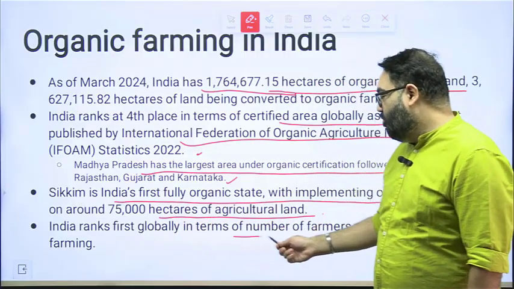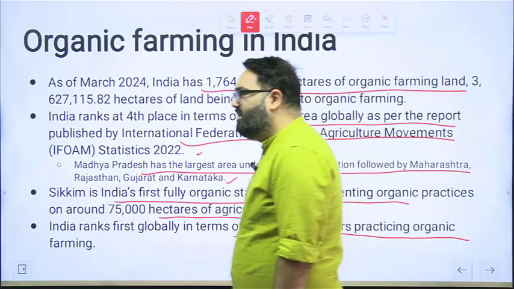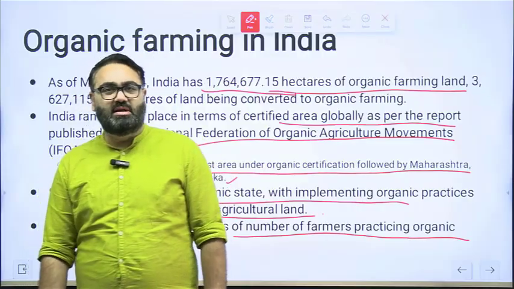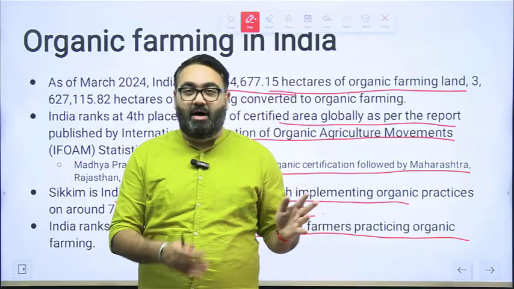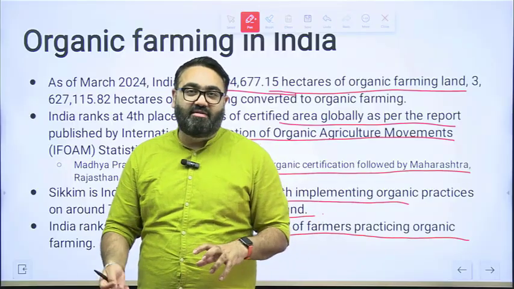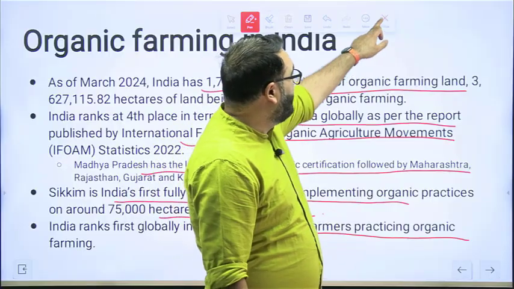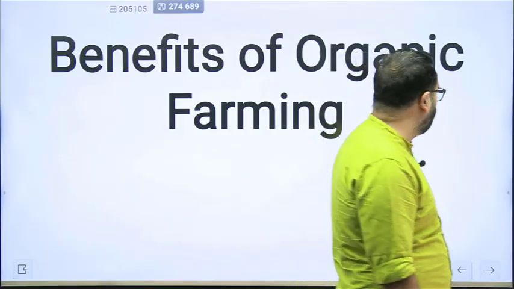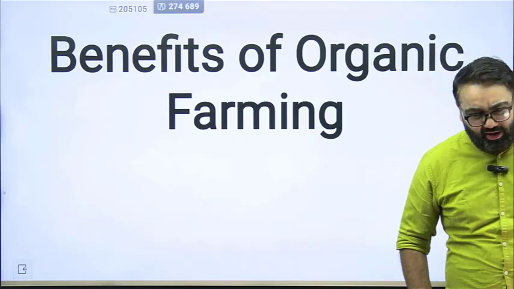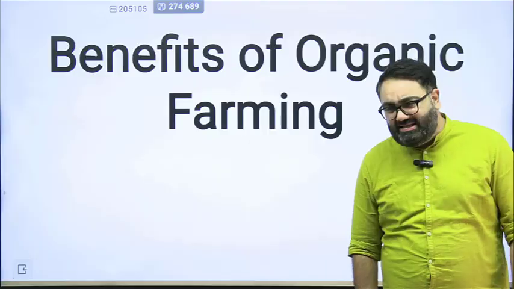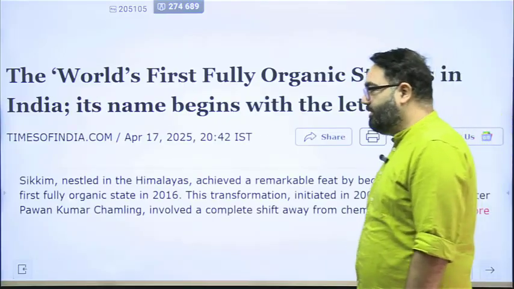India ranks first globally in terms of the number of farmers practicing organic farming, because anyways we have one of the largest numbers of farmers in the world. So obviously the number of farmers making use of organic farming practices is also the largest in the entire world. Now, what exactly are the benefits that organic farming offers? As I said, the most basic one is the health benefit for the consumer.